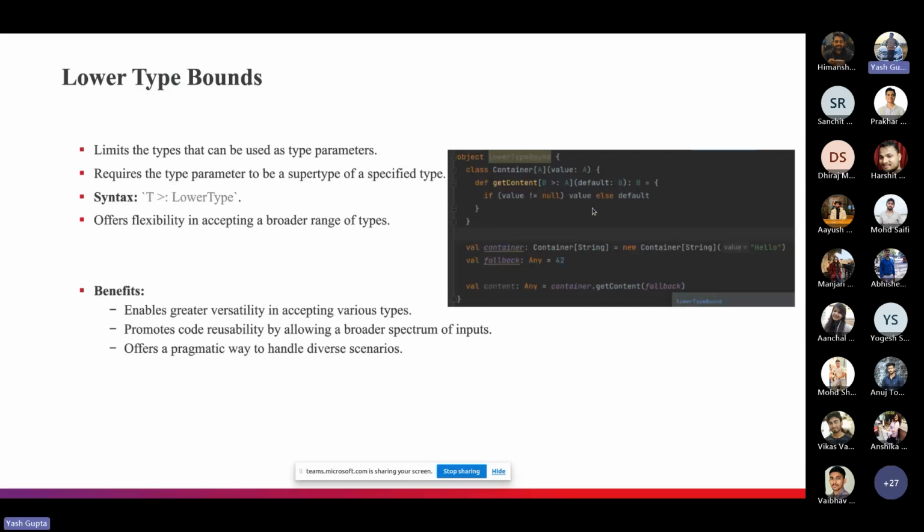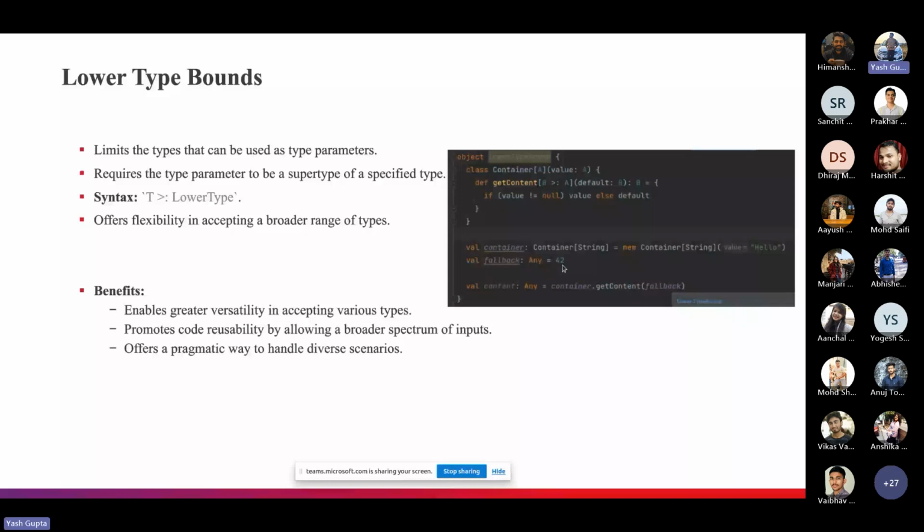Okay. Now I want to give B. Simply see that String is a subtype of Any, and Any is the superclass for other predefined classes. So Int comes under Any, String comes under Any, Float comes under Any. So Any is the supertype for these predefined classes, right? As you can see, here I have a fallback variable that has the type Any, and I give the value 42, right? I can give any value because the type is Any.